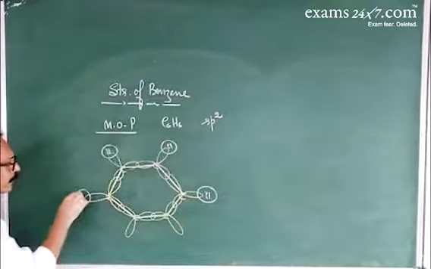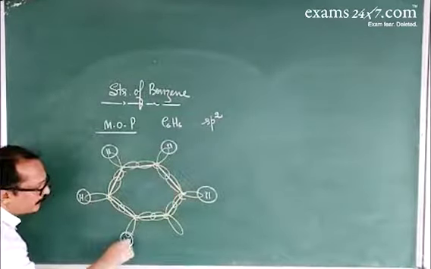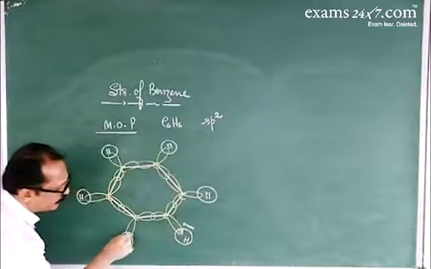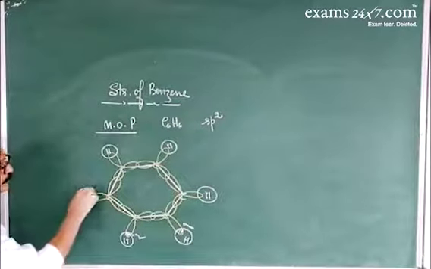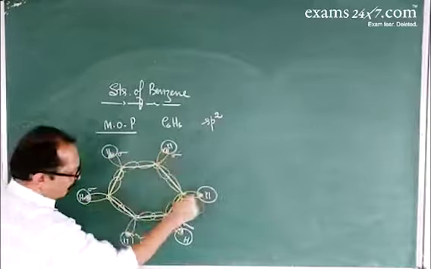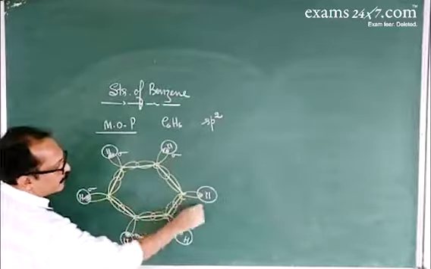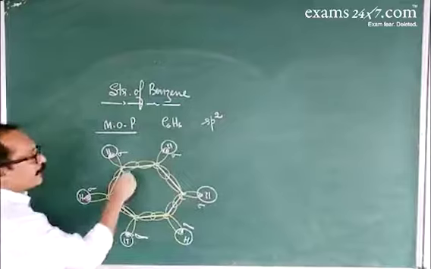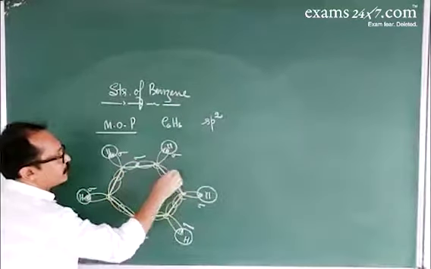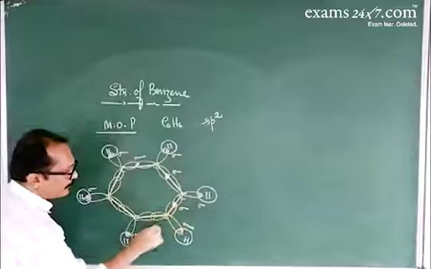Now, the hybrid orbitals are involved in the formation of sigma bonds. Say, carbon to hydrogen sigma bond, carbon to hydrogen sigma bond, carbon to hydrogen sigma bond. The total number of carbon to hydrogen sigma bonds is 6. The remaining sp2 hybrid orbital of each carbon atom overlaps with each other to give a carbon to carbon sigma bond.